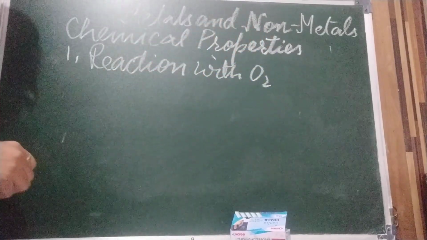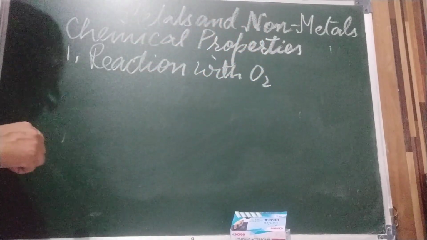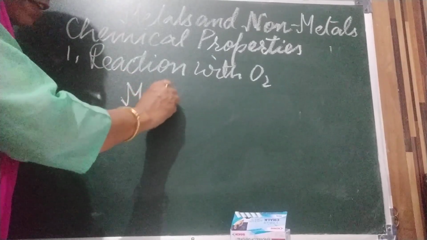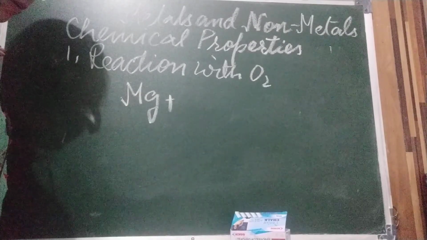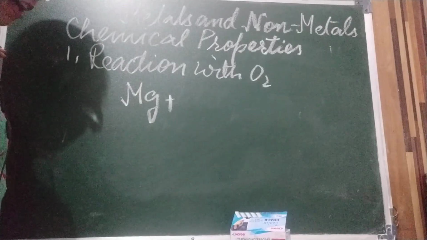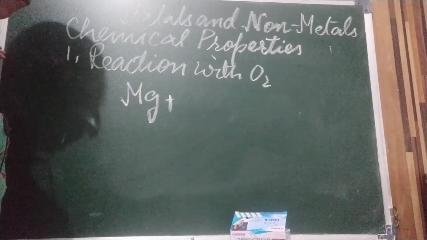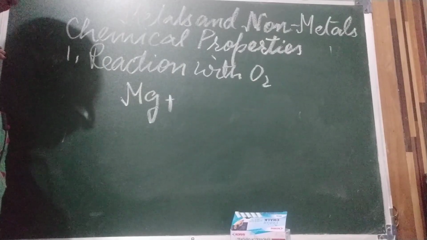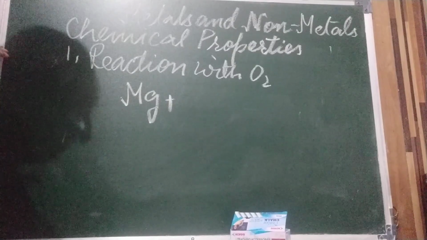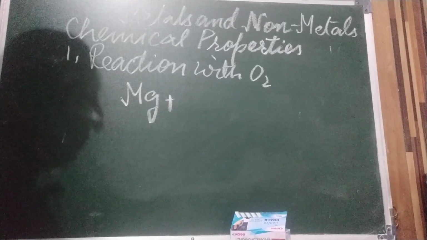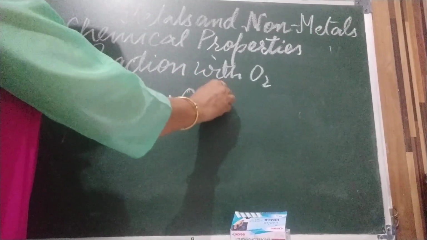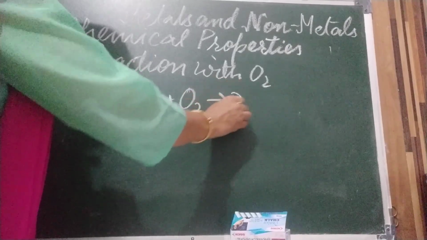Okay, metals, when they react with oxygen, form metallic oxides. I am taking the example of magnesium. When we take magnesium ribbon or wire over a flame, after some time the magnesium burns with a dazzling flame, and after that we collect this white ash of magnesium. This white ash is magnesium oxide.